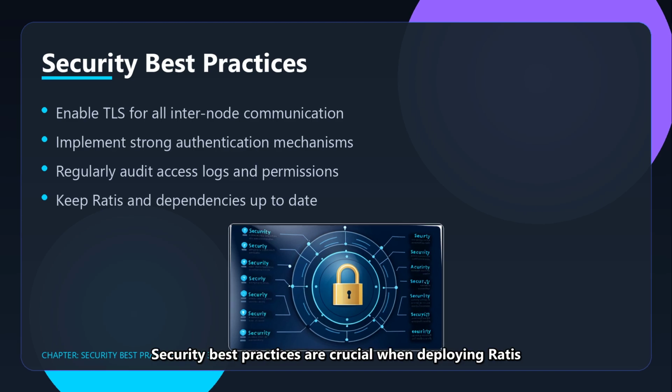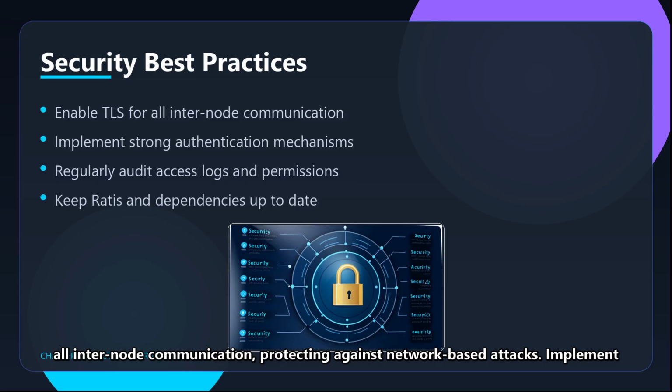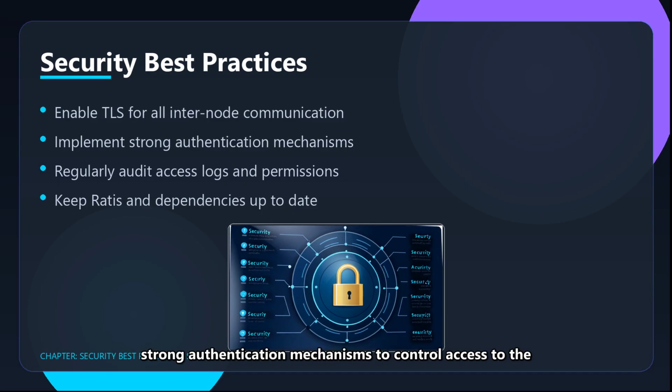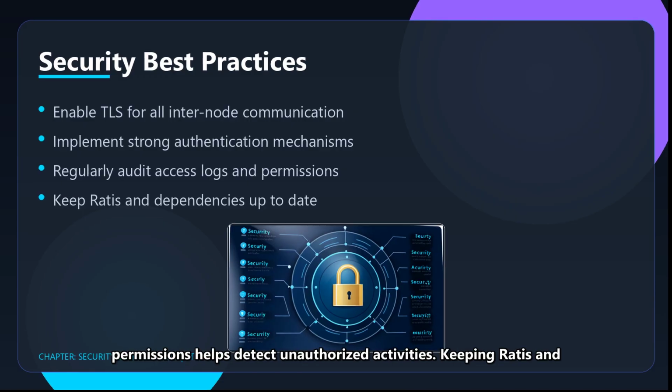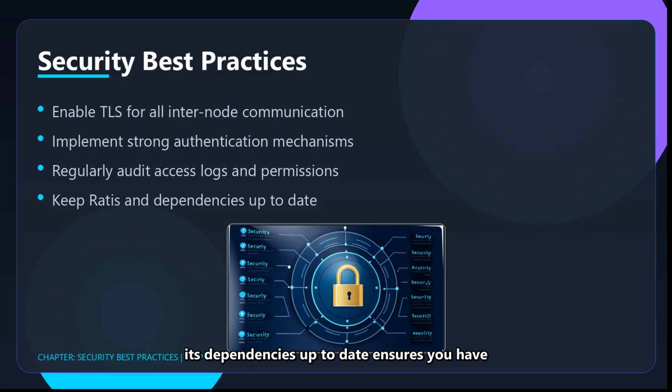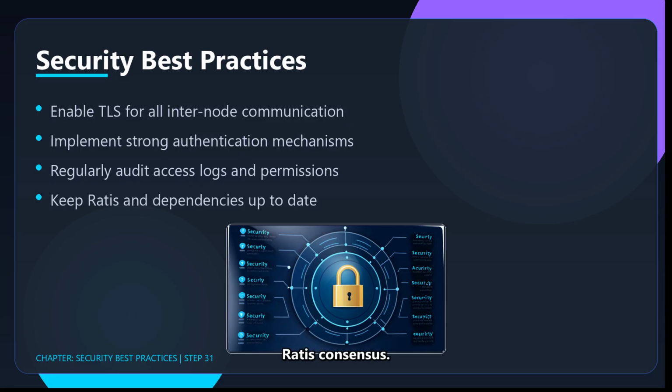Security best practices are crucial when deploying Ratis in production environments. Always enable TLS to encrypt all internode communication, protecting against network-based attacks. Implement strong authentication mechanisms to control access to the consensus cluster. Regular auditing of access logs and permissions helps detect unauthorized activities. Keeping Ratis and its dependencies up to date ensures you have the latest security patches. These practices form the foundation of a secure distributed system built on Ratis consensus.